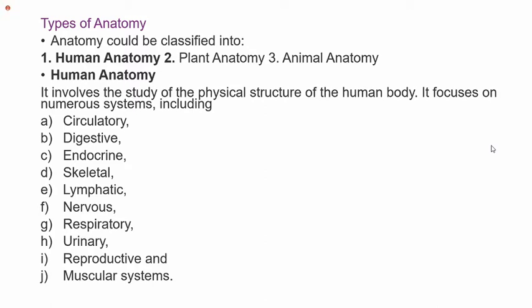For example, the blood which moves all over the body through the organs is called the circulatory system. The food which we consume, along with absorption and whatever process takes place, including excretion, we call the digestive system.